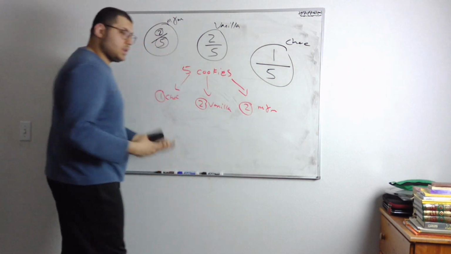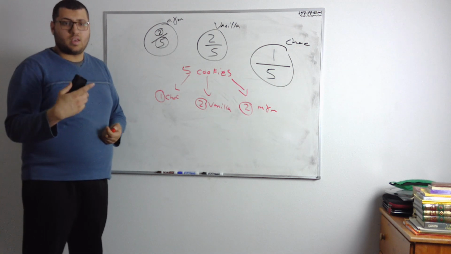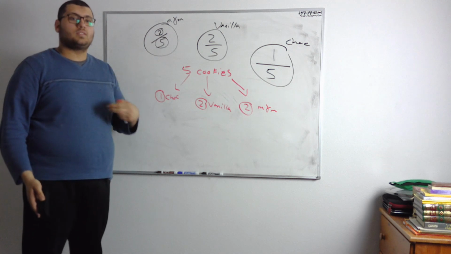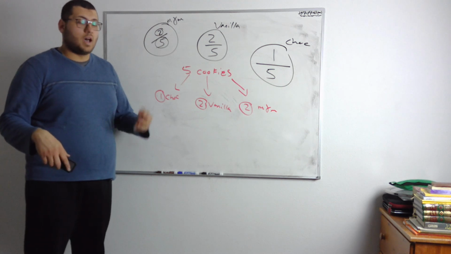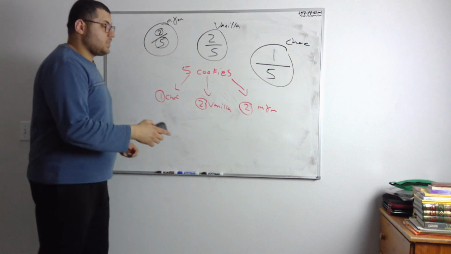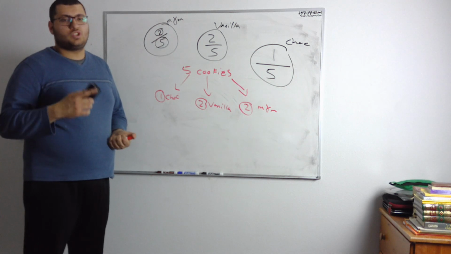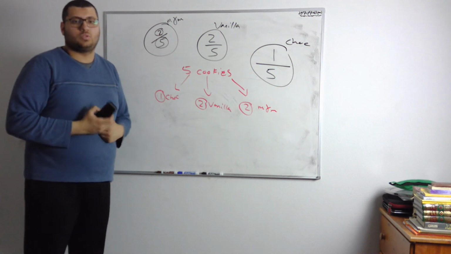So likely and unlikely means what? Means what's more likely to happen. The more chances of something happening, the more likely it is to happen. The fewer chances something has, the more unlikely it is to happen, okay? And then we've talked about the possible and the impossible. If something is impossible to happen, there's 0 chances it's going to happen. If something is possible, there's a certain amount of chances it's going to happen, right?